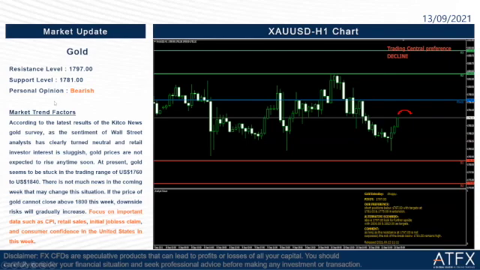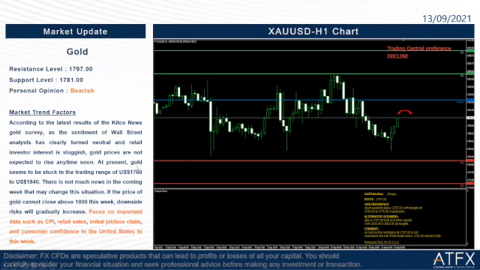So why bearish? Let's read the factors here. According to the latest results of the Kitco News Gold Survey, the sentiment of Wall Street analysts has clearly turned neutral and retail investor interest is sluggish. Gold prices are not expected to rise anytime soon.